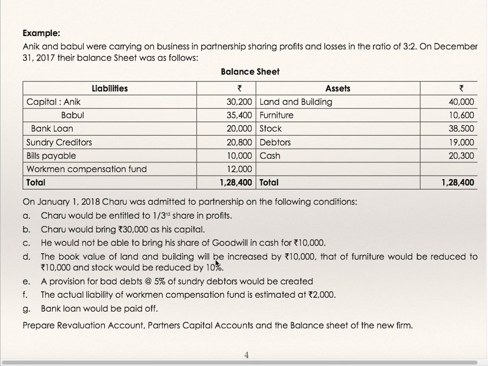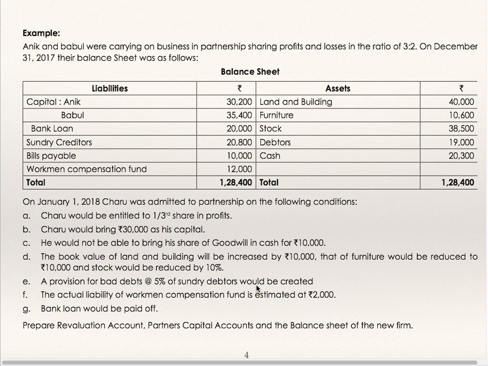The book value of land and building will be increased by 10,000. Revaluation credit 10,000. Furniture would be reduced to 10,000. It is 10,600, reduced to 10,000. So 600 is the reduction in value of furniture. 600 is to be debited to revaluation. Stock would be reduced by 10%. 10% of 38,500 to be debited to revaluation account.